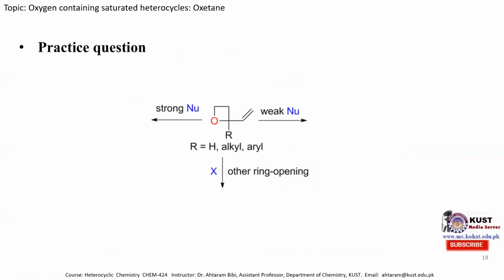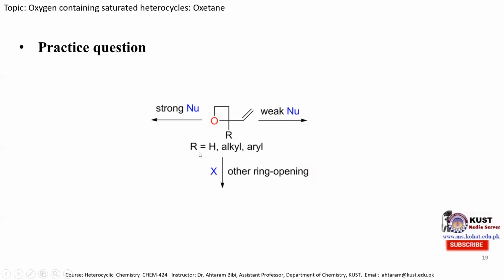Here are some practice questions. This is an oxetane molecule, and you have to mention the product if we add a weak nucleophile such as a water molecule. Also, when a strong nucleophile such as butyl lithium or phenyl lithium, or even a Grignard reagent, is treated with this unsymmetrical oxetane molecule, you should write the product.